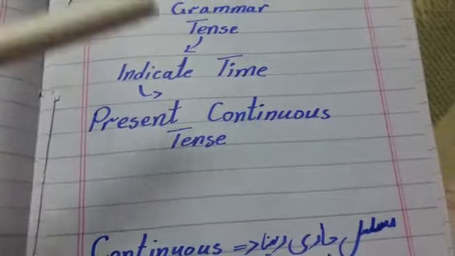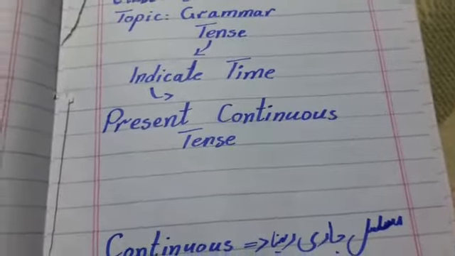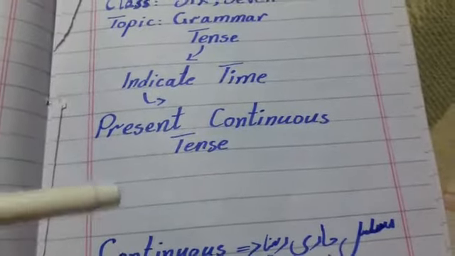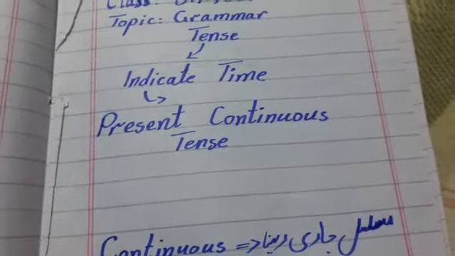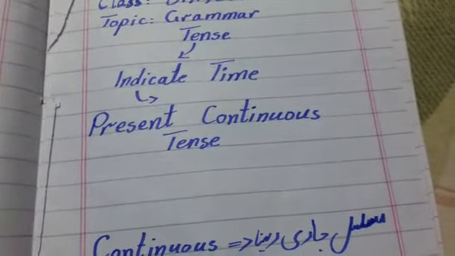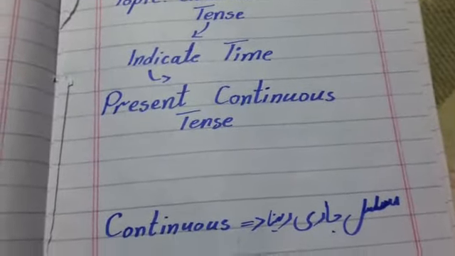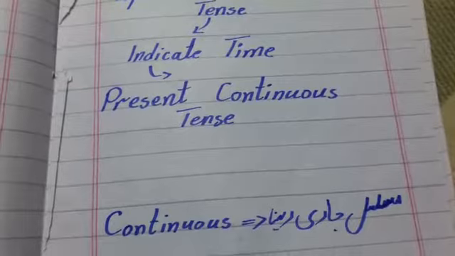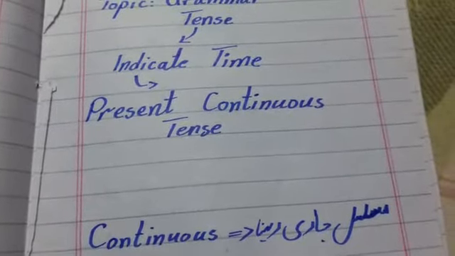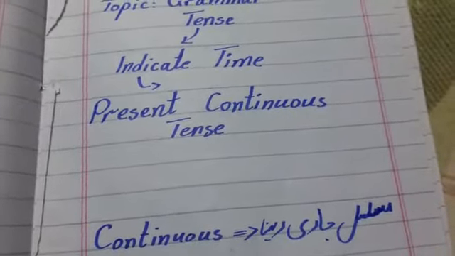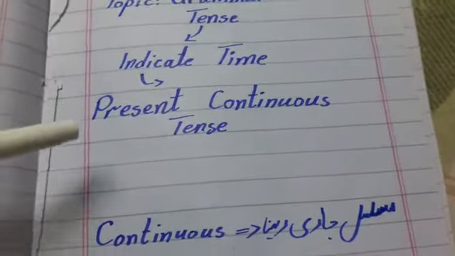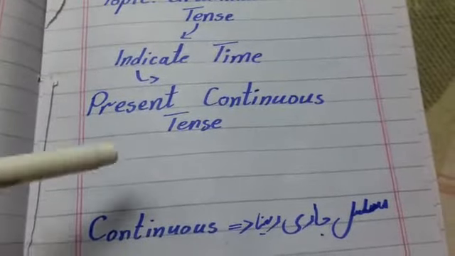What is the tense? Tense means to indicate time or a period. We can say that it is tense, like ज़माने को tense कहते हैं, and we have three basic periods or three basic times: present, past and future. So today we will discuss present continuous tense.